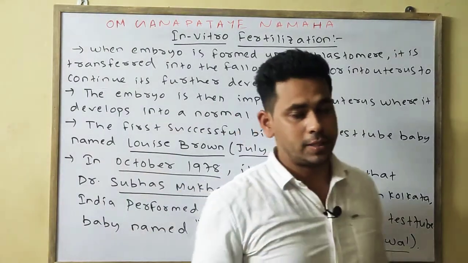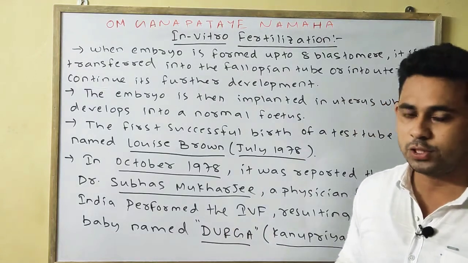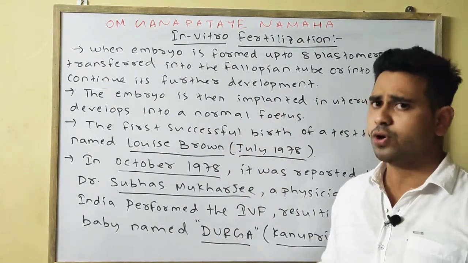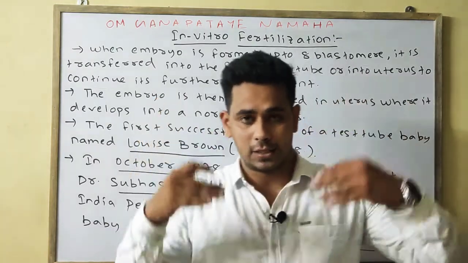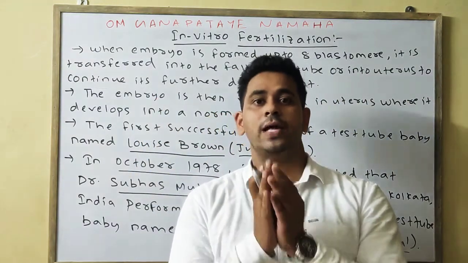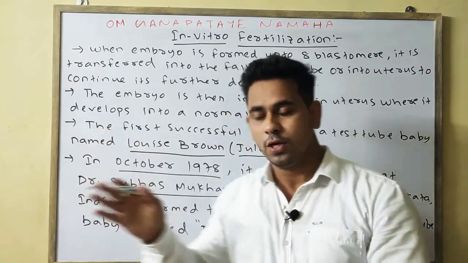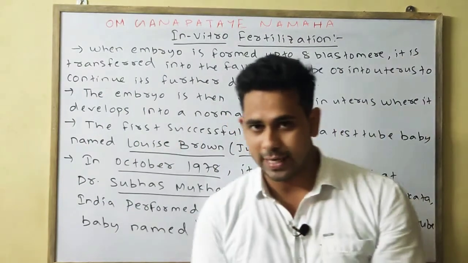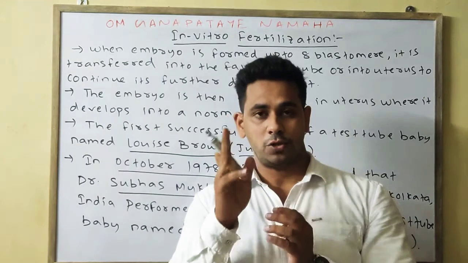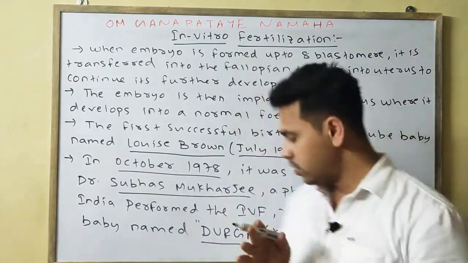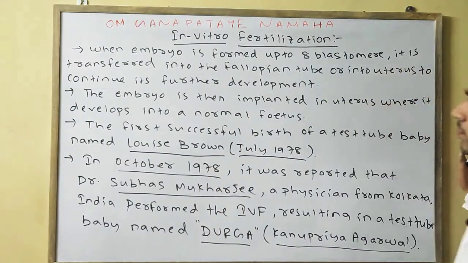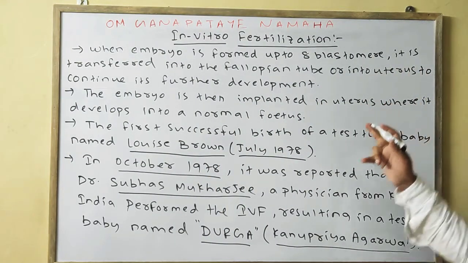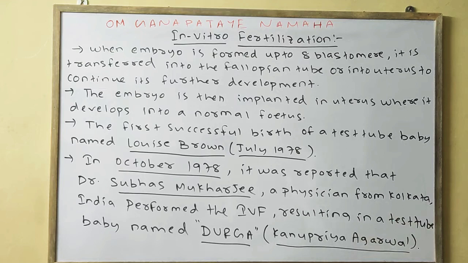So a 1 mark objective can come. The first test tube baby is Louis Brown, in the month of July in the year 1978. If it is asked in the case of India, then your answer will be that IVF was done by Subhas Mukherjee, and the name of the first test tube baby of India was Durga or Kanupriya Agarwal. Okay, please note down. I am giving 2 seconds of pause. Note down all the points.